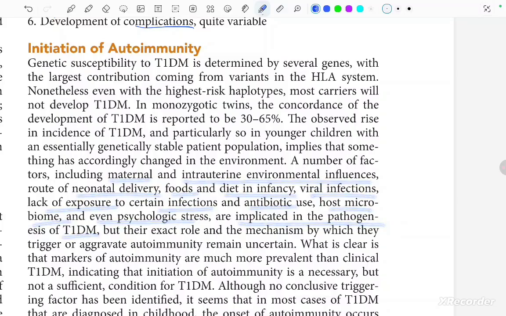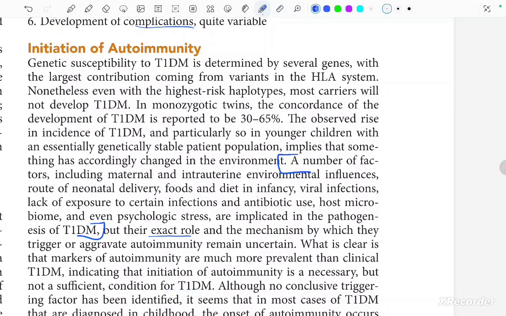We all read this under the environmental factors, right? But their exact role, and the mechanism by which they act or aggravate the autoimmunity, remains uncertain. What is clear is that the markers of autoimmunity are much more prevalent than clinical type 1 diabetes mellitus, indicating that initiation of autoimmunity is a necessary but not sufficient condition for type 1 DM.